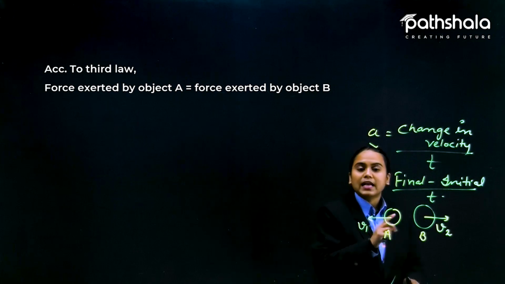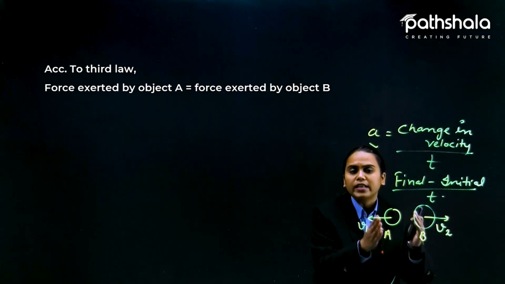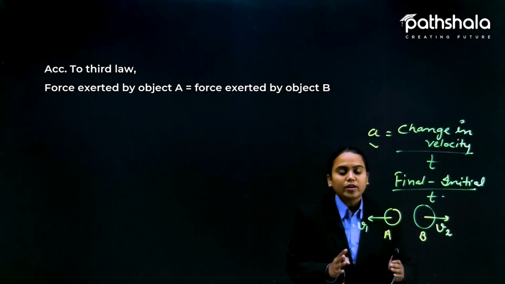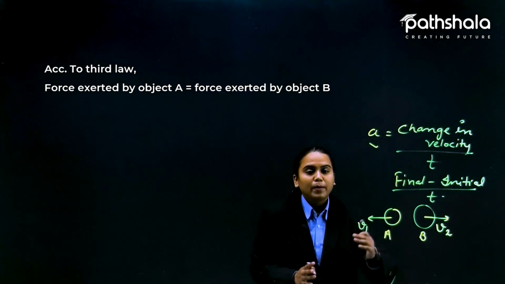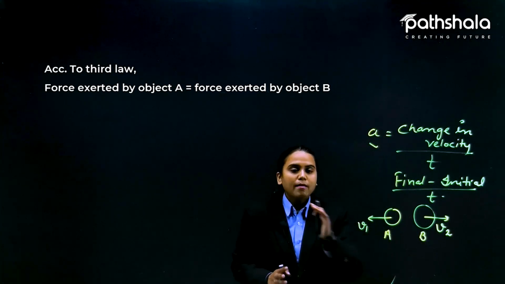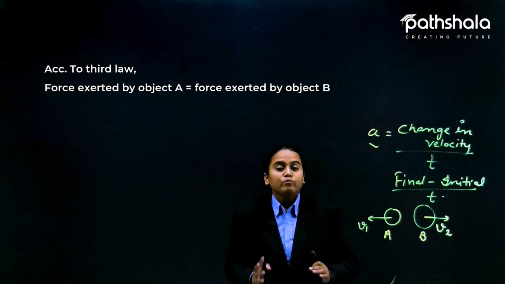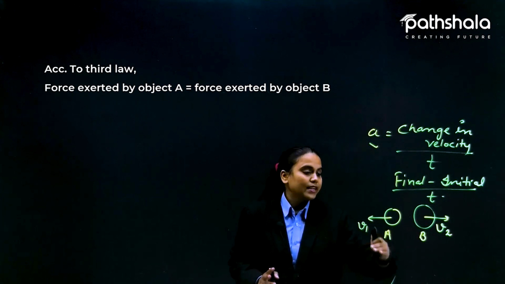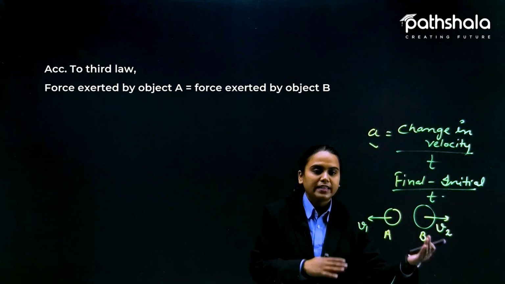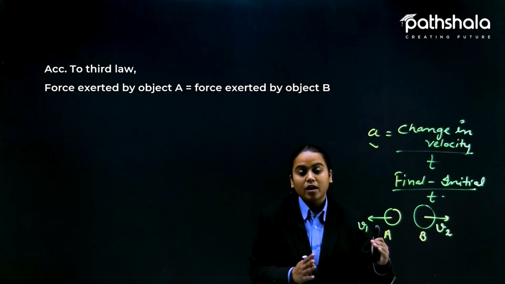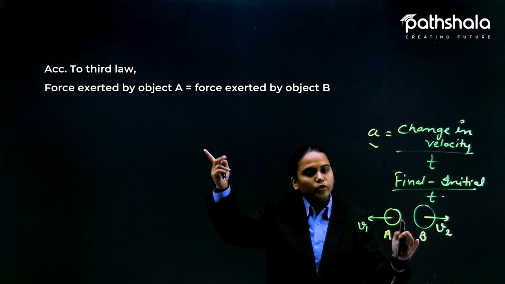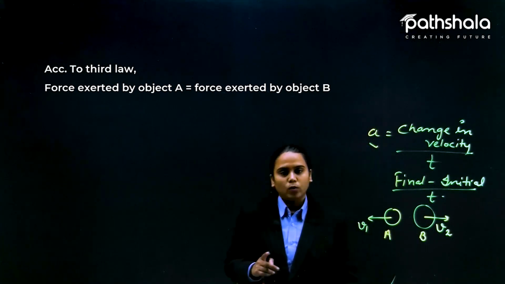The system is nothing but these two bodies. I'm not talking about any car or truck, plane or bird. I am just talking about these two balls. So this is the system for a while. Here body A is exerting a force on B, and B is also exerting a force on A. So according to the third law, these two are equal.